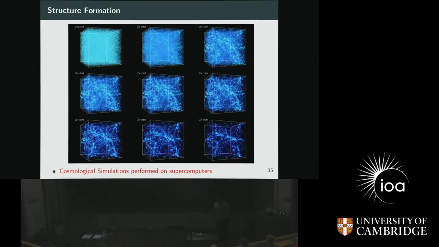But do we actually do it on the computers or not? So this is a cosmological simulation performed on a very high-end supercomputer. This is the universe when it was very young, uniformly distributed. So there were electrons and protons, and nothing was able to form hydrogen atoms yet. This is how it looks when it evolves.